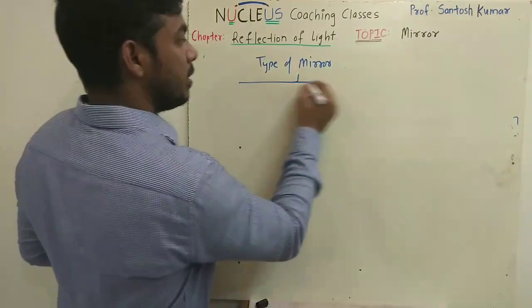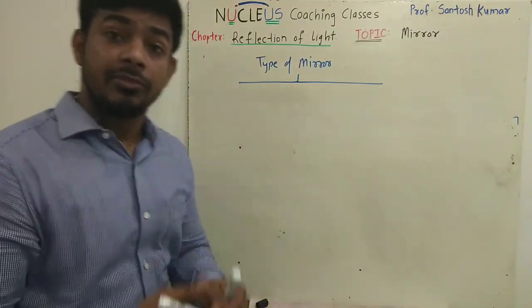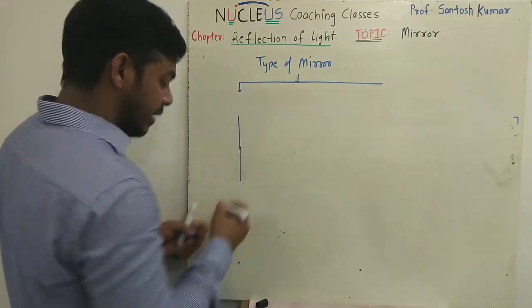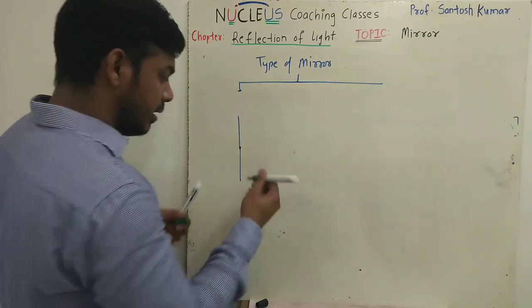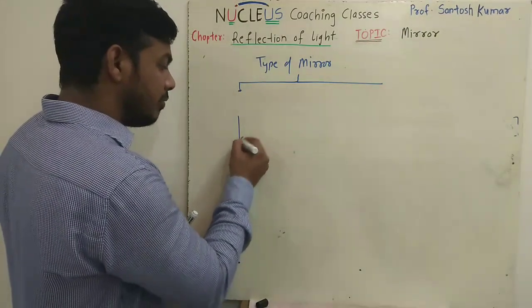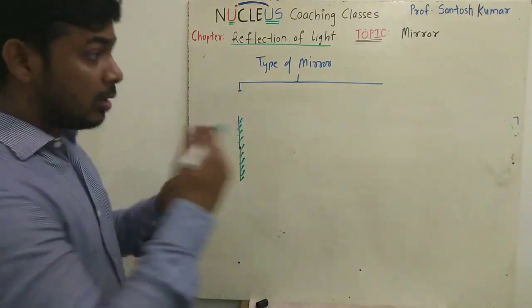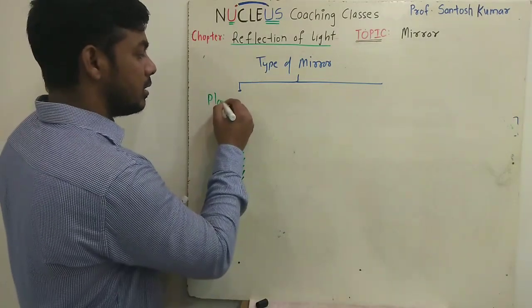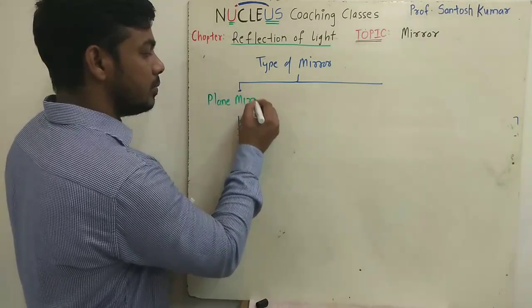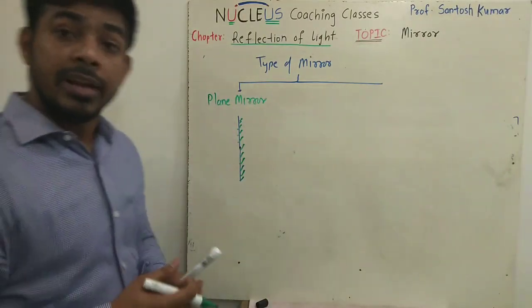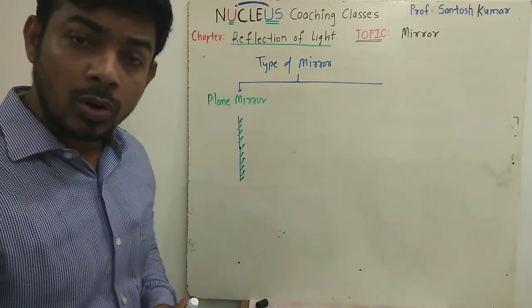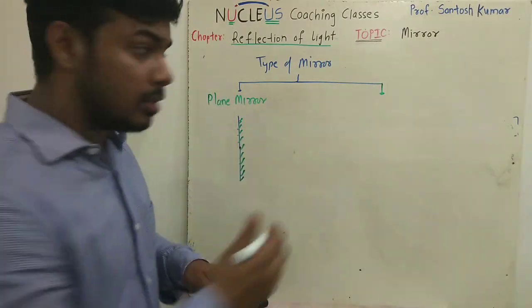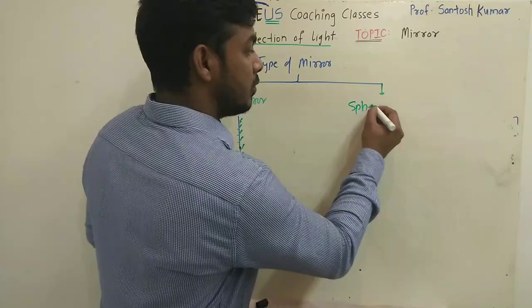So a mirror where the reflecting surface is a plane, you can say this is the reflecting surface, this is a mirror and it has a plane reflecting surface, right? The mirror where the reflecting surface is plane is called a plane mirror. Okay, but the reflecting surface can be curved also, right? So the mirror where the reflecting surface is a curve is called a spherical mirror.